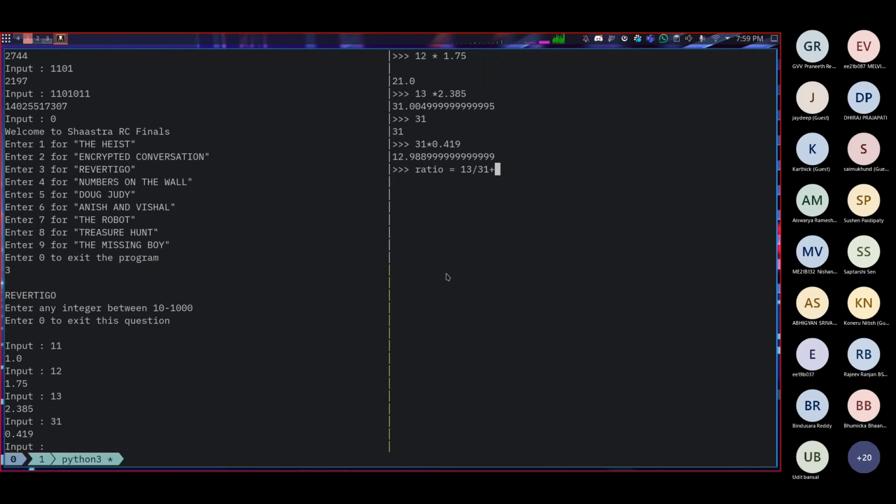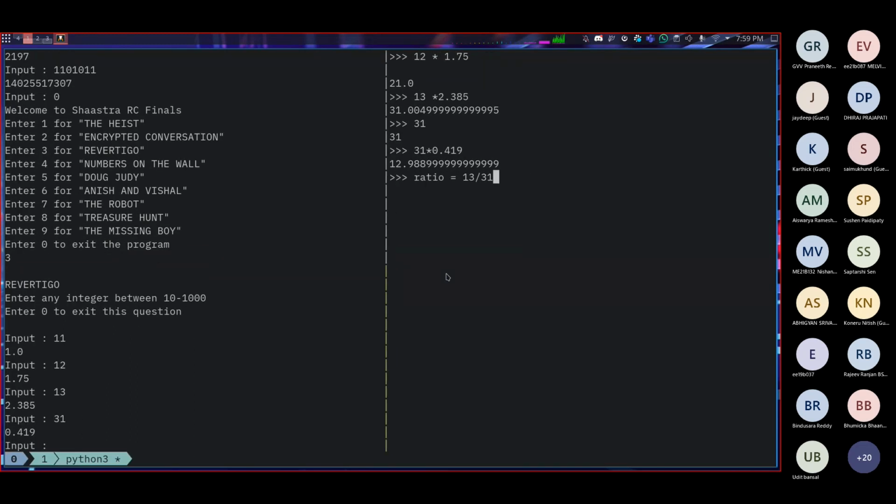Increase the font size to make it more visible. Yeah, 13 by 31. That goes for every other number, right? 12 by 21, whatever. Now let's try a number of our own.